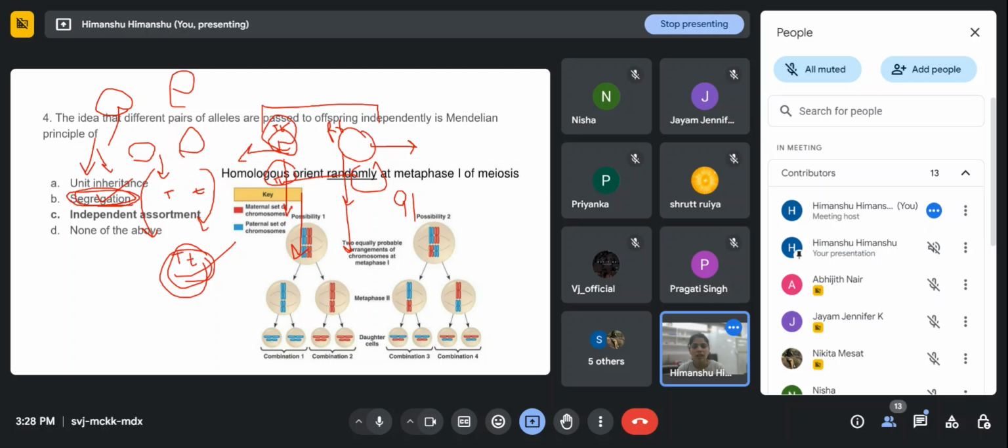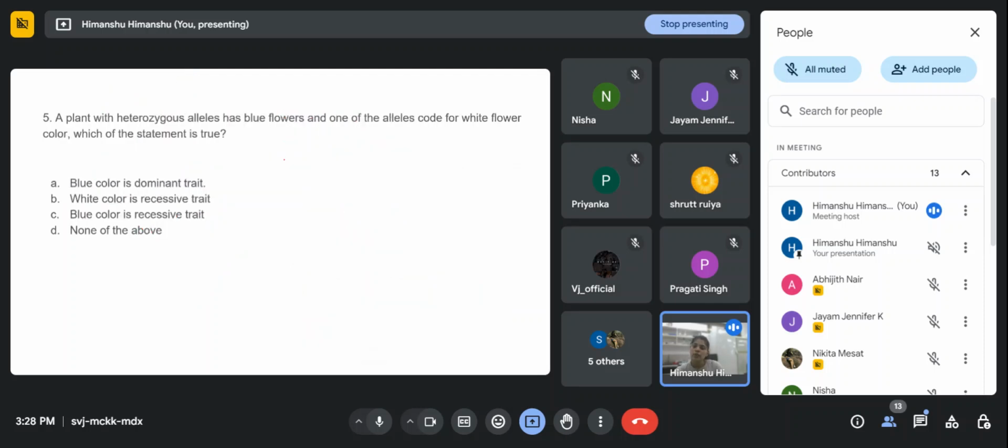Are you getting? Yes, ma'am. Okay. So moving to the next question: a plant with heterozygous alleles, right? Heterozygous means two different alleles. One we call capital A and another small a, right? A plant with the heterozygous alleles has blue flowers, and one of the alleles codes for the white flower, either this one or this one. Which of the statements is true?